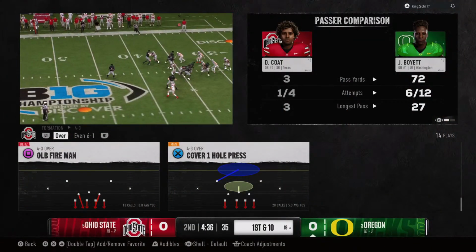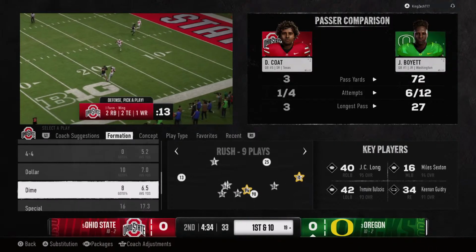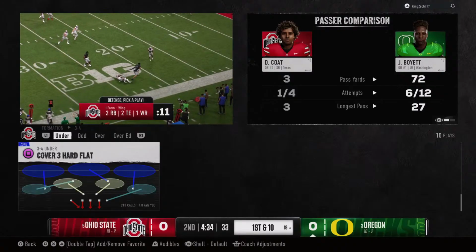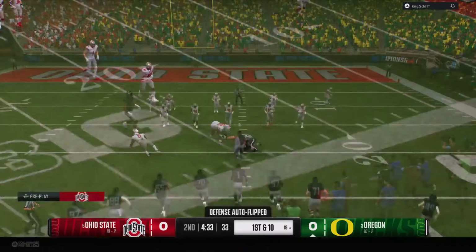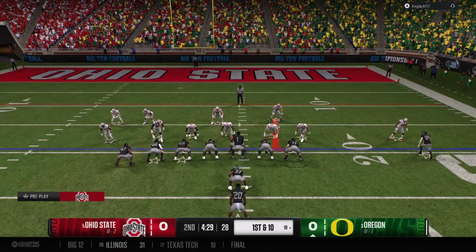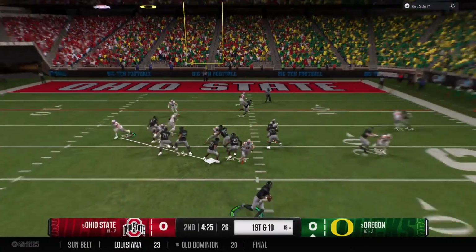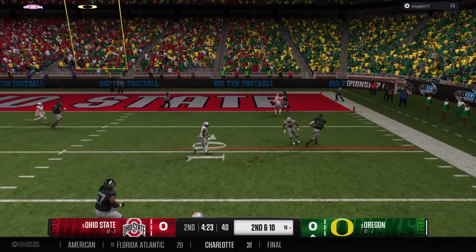When you throw an out route against man coverage, man, it puts a premium on the receiver who can set up the defensive back to be able to still have room to get to the outside and be timed up with a quarterback. That was great execution. And the Ducks pick up enough yards to move the sticks. Looking to throw it from the red zone. On the run here, lets it go.